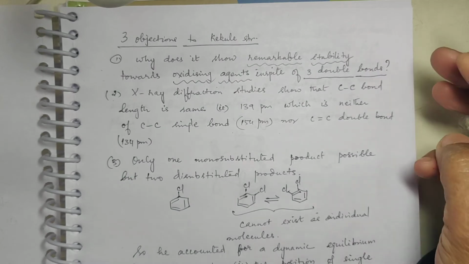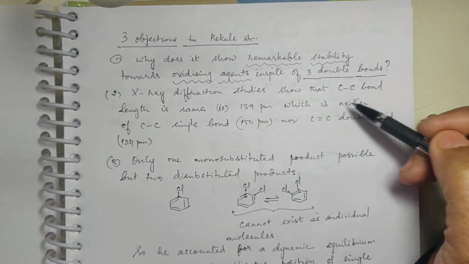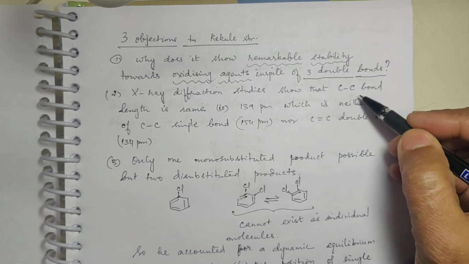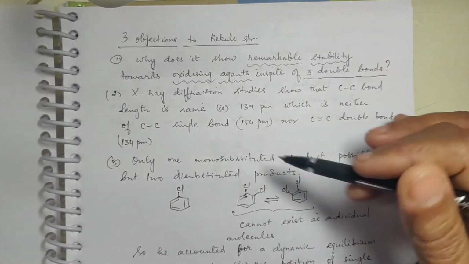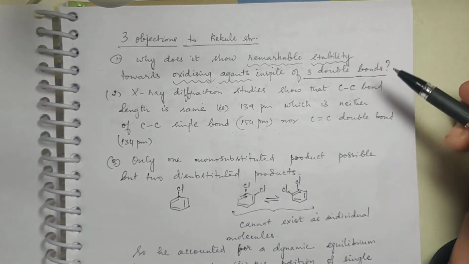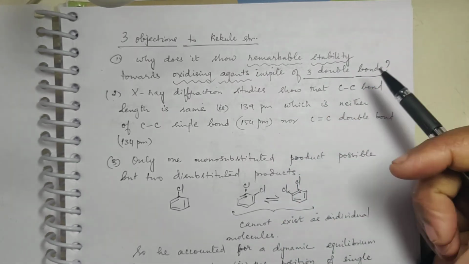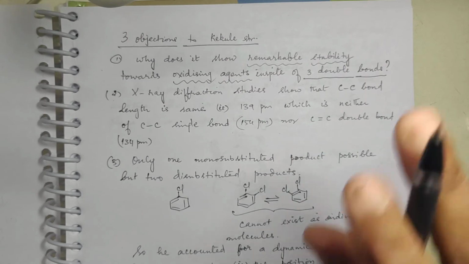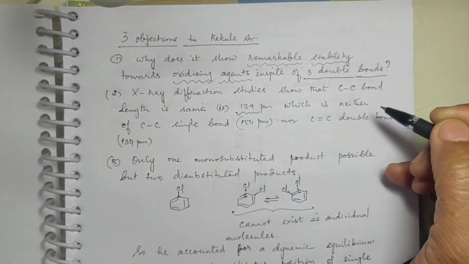This was one question. Then different X-ray diffraction studies showed that the C-C bond length is the same. See, it is a hexagonal ring. I told you that he proposed double and single bonds. In that case, the double bond length should be different, the single bond length should be different. But all the C-C bonds in this particular molecule were 139 picometer.